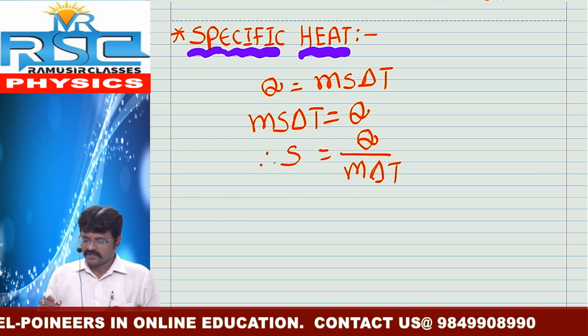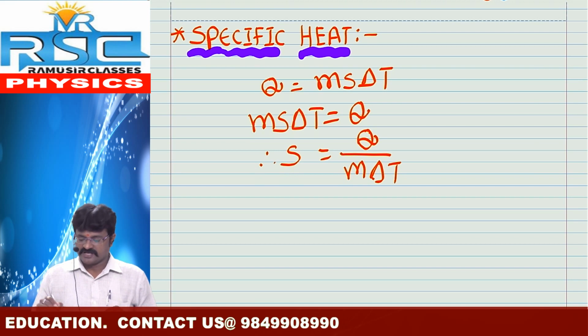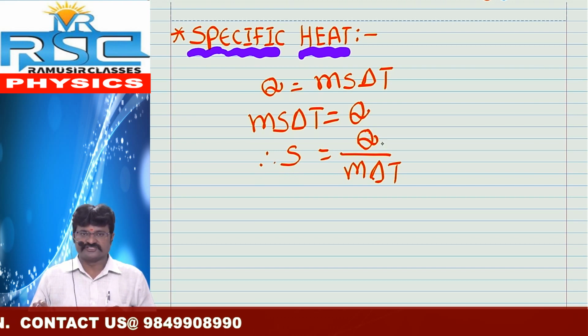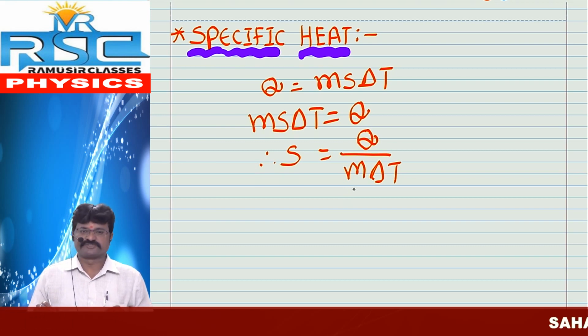How? Specific heat of a substance is defined as the amount of heat energy required to change unit mass of substance, 1 gram of substance, by 1 degree Celsius.